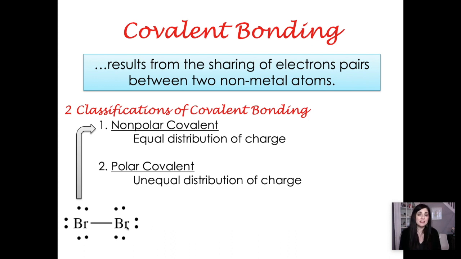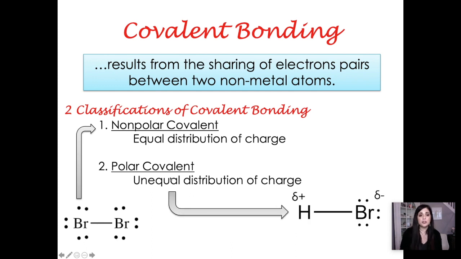Because they have the same strength, they're going to pull on the rope the same amount. It's the same way with elements. Because bromine has the same strength as another bromine atom, they're both pulling electrons equally across that bond. So this is a nonpolar covalent bond. As opposed to if I have a polar covalent bond, notice that your bond is still there. There's still a line representing them, which means that they're being shared.